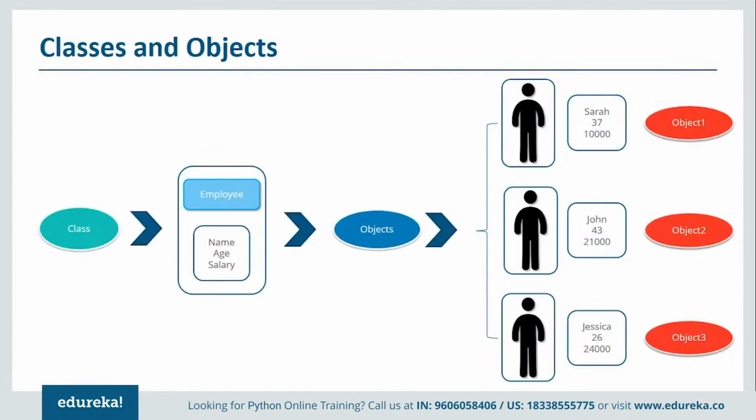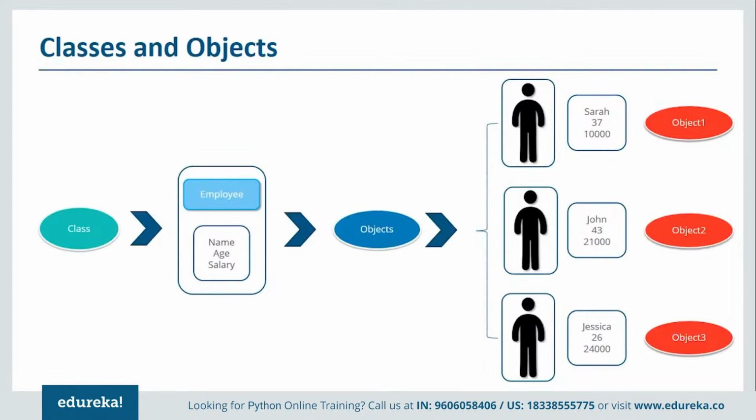Let's look at the example here. I have created a class called employees, wherein I have defined some of the most common parameters each of my employees will have: their name, their age, and their salary. I have defined a blueprint, but there comes a time where I need to implement this. An instance, which is an entity of the class, is referred to as an object here.